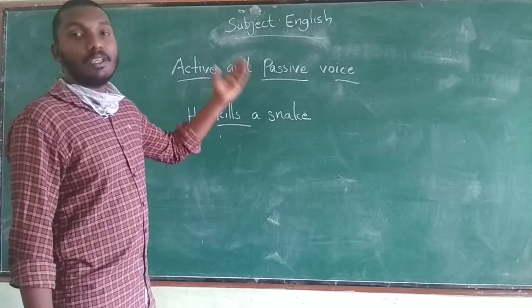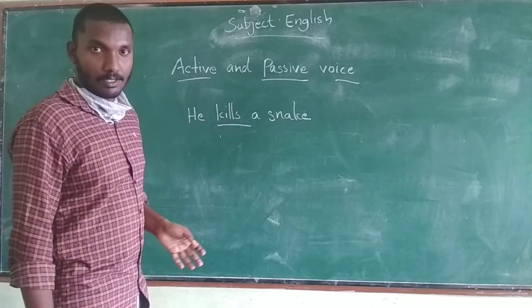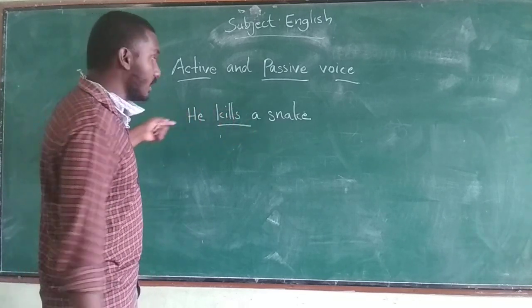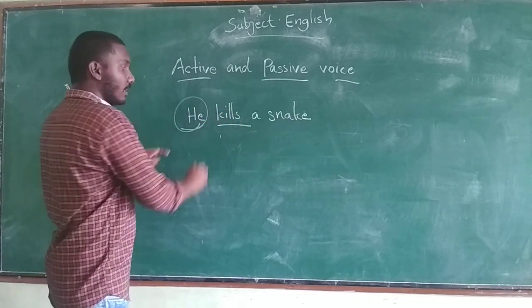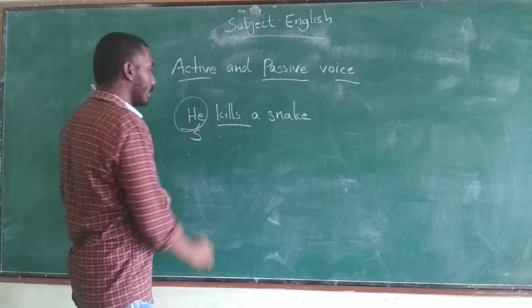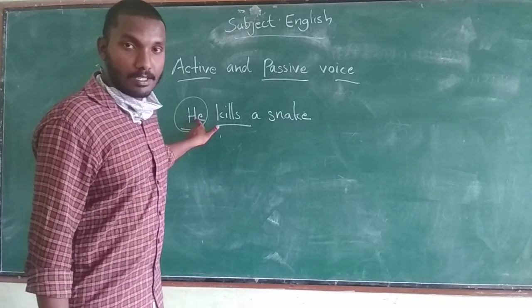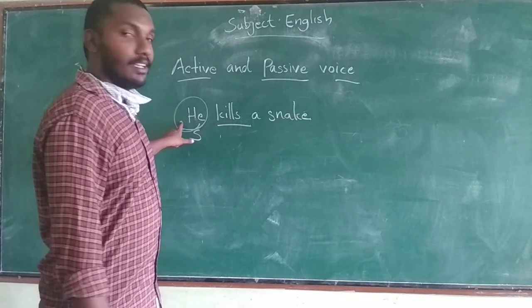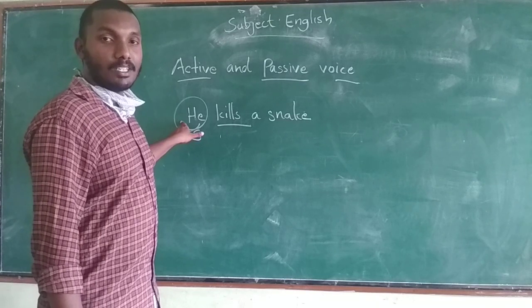The person who is doing the action is called the subject. Who is doing the action here? Who is killing the snake? He is killing the snake. Therefore, he is the subject in this sentence because the action is done by the subject, he.